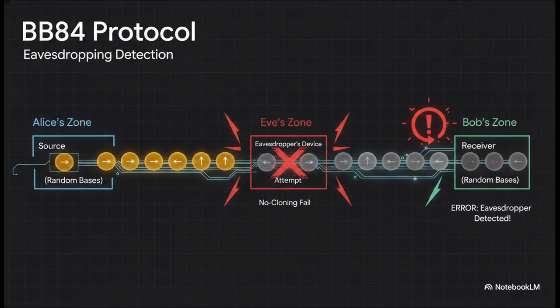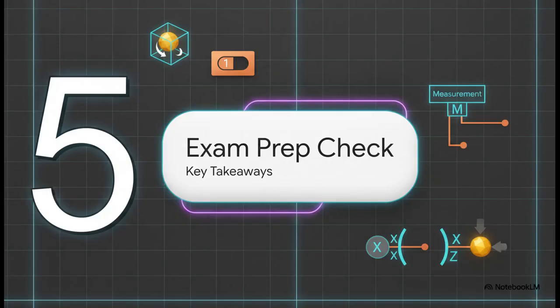If an eavesdropper, let's call her Eve, tries to intercept those photons, she is physically forbidden from perfectly copying them. Her very act of measuring them alters their states. This inevitably introduces noticeable errors into Alice and Bob's final key, instantly triggering an alarm that the channel is compromised. It's brilliant.